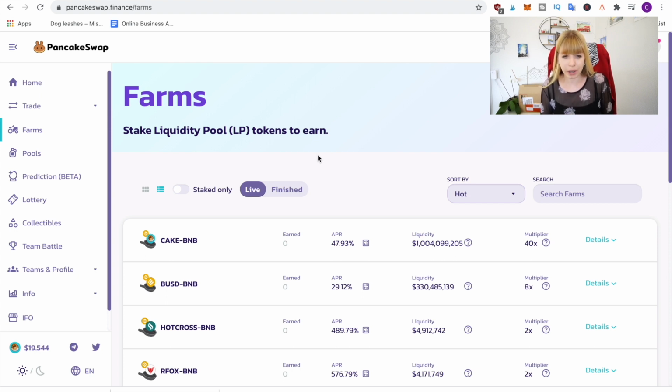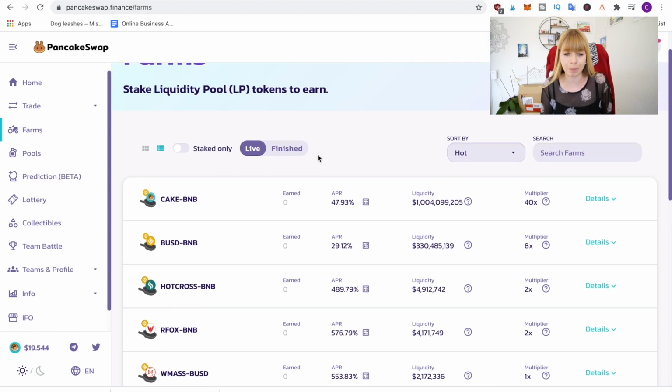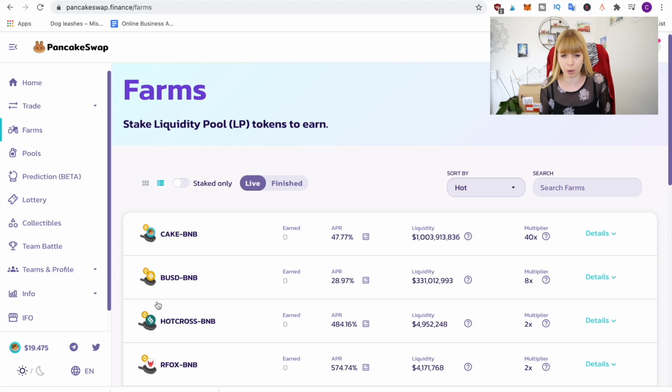What you're doing with yield farming is you're always basically staking two coins at the same time. And how that works is that you need to buy a liquidity pool token. You can see that here: stake liquidity pool tokens to earn. I've got an ApeSwap tutorial, and ApeSwap is basically a copy of PancakeSwap, so it works exactly the same. That shows you how you can get those LP tokens and stake them. If you're interested in that, I'll link that in the description. Make sure to check that out as well.